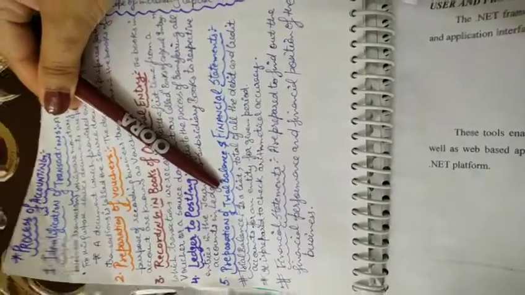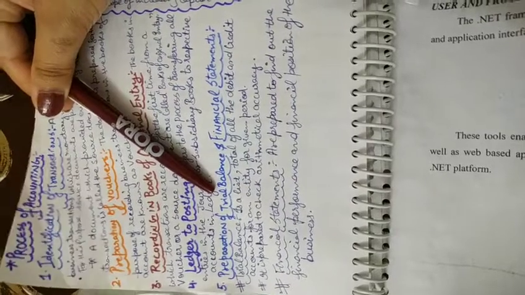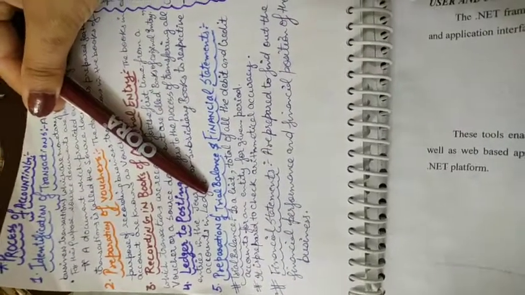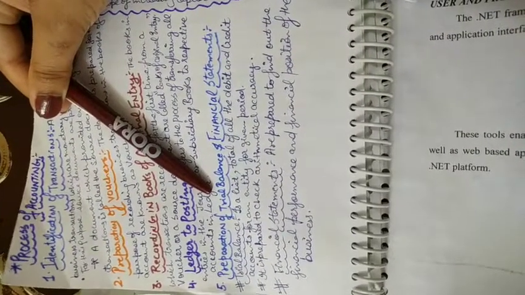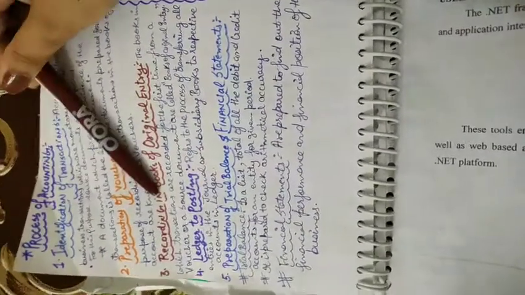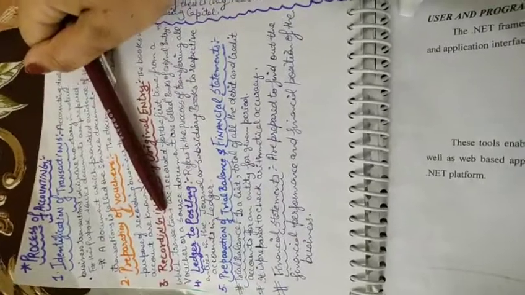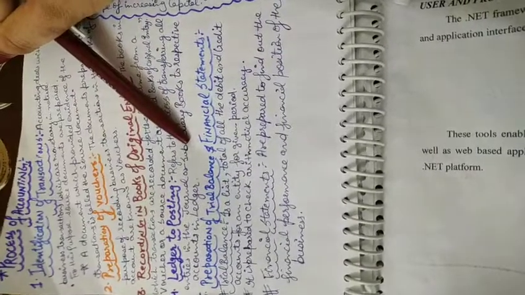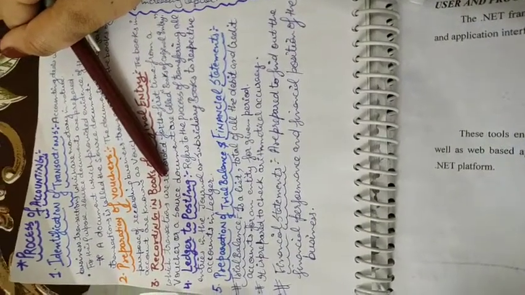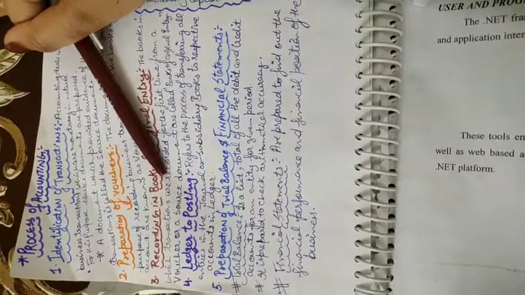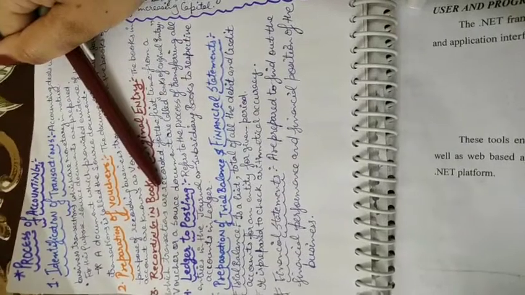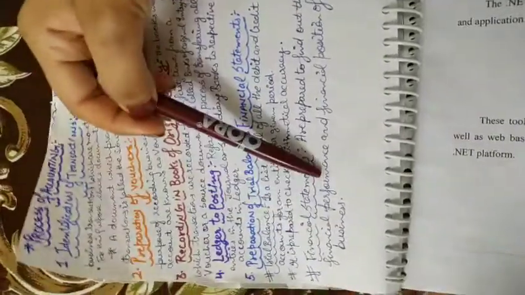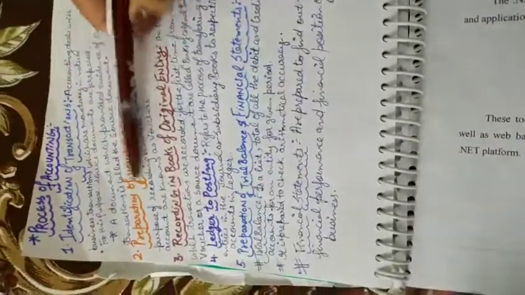Trial balance is a statement in which we check the totals of the debit side and credit side. All accounts have two sides. In the trial balance, if both sides are the same, the debit and credit totals are equal, then all our previous entries were correct, and we are preparing our accounts correctly. Financial statements tell us the financial position of our business, whether our business is progressive or not, how many assets we have, how much property we have, how much cash we have. So guys, this is the process of accounting.